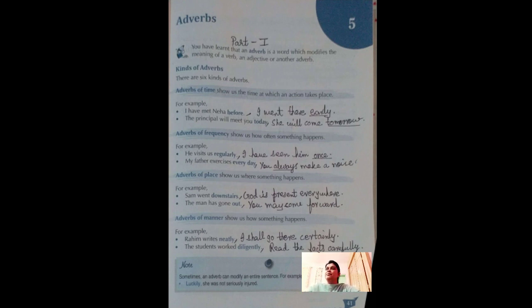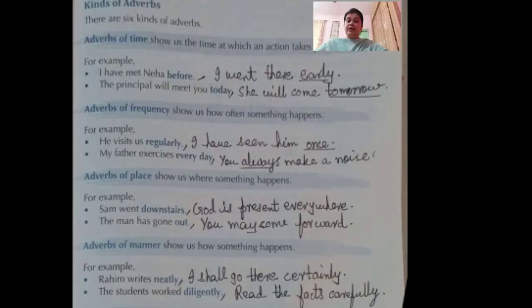Now there are many types of adverb, students. In your Cornerstone grammar book, we will learn about 6 types. The first type is the adverb of time. It shows the time at which an action takes place. Example: I have met Neha before. In your book only 2 examples have been given, but from my side I am giving you 2 more. I met Neha before. What is the adverb here? Before. It shows the time when I met Neha.